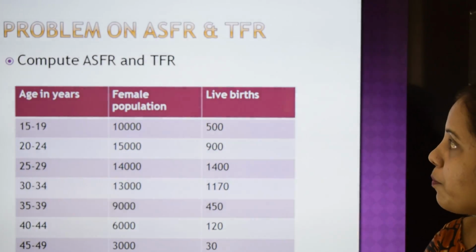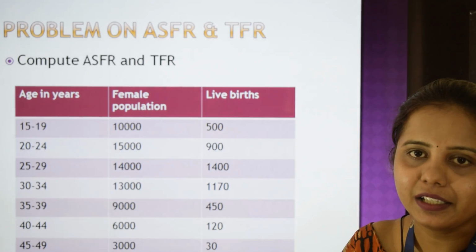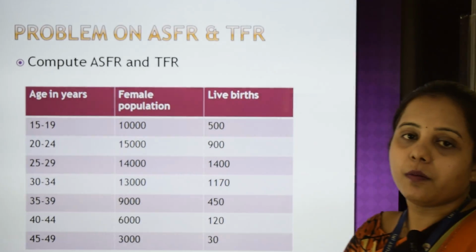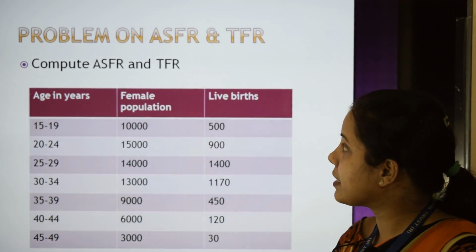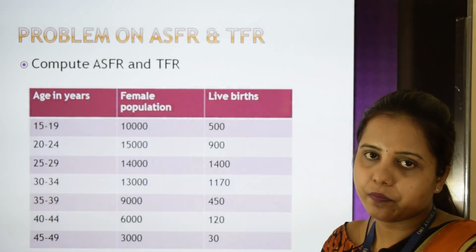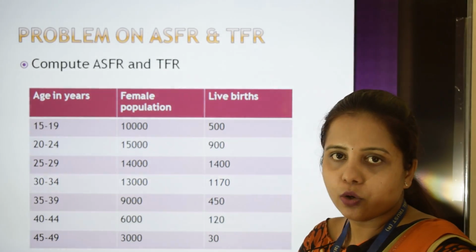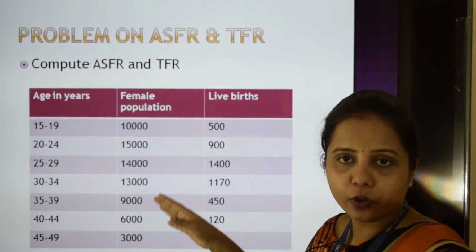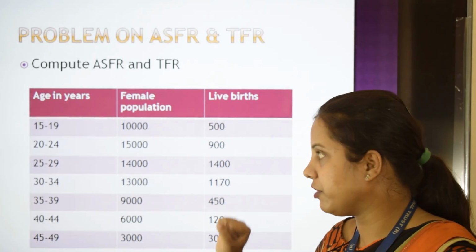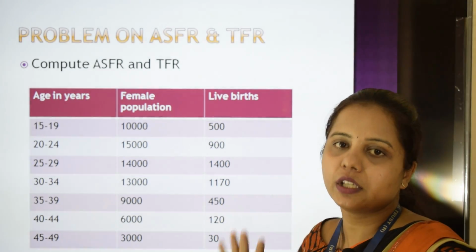Now we shall solve problems on ASFR and TFR. The problem is to compute ASFR and TFR. They have given age, and you can see the age is distributed into groups of 5 years, so it is a quinquennial problem.